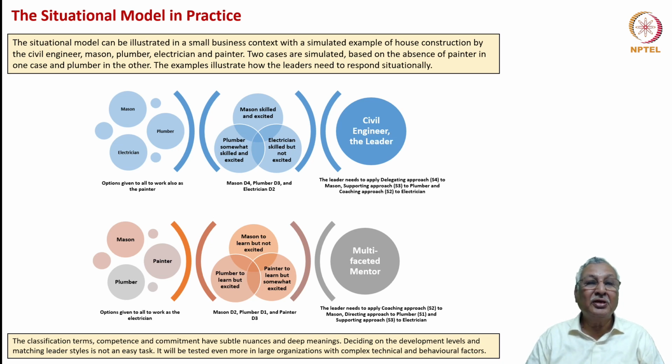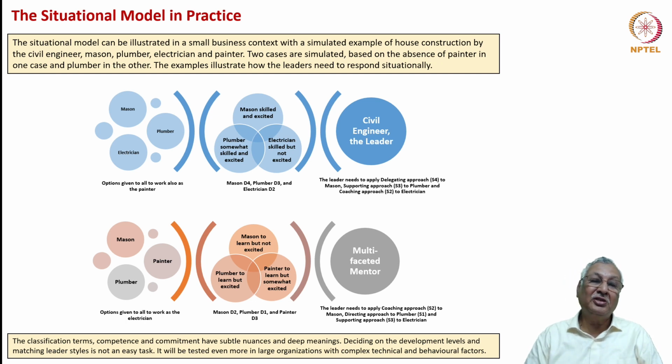Let's say a house is being constructed. We have a mason, we have a plumber, we have an electrician. And options are there for all the three people to also work as the painter, because here the painter is missing and the house requires painting work to be done. Let's also assume that the mason is skilled and excited about painting because it is contiguous to his capability. But a plumber, who is skilled but is not excited, is a possibility. Similarly, an electrician who is skilled in painting but not excited is also a possibility.